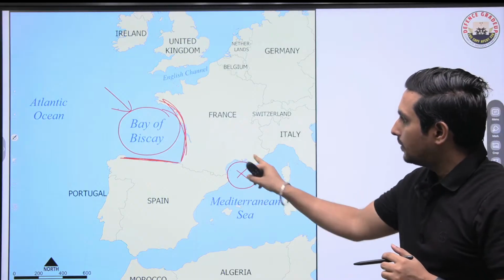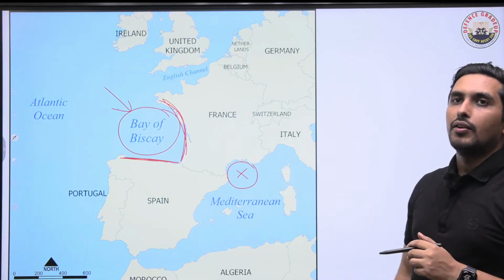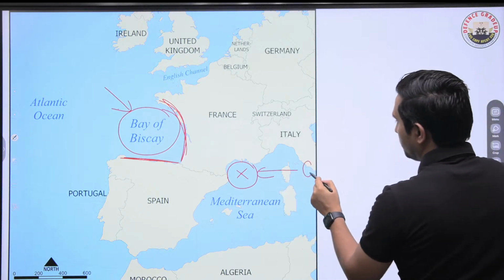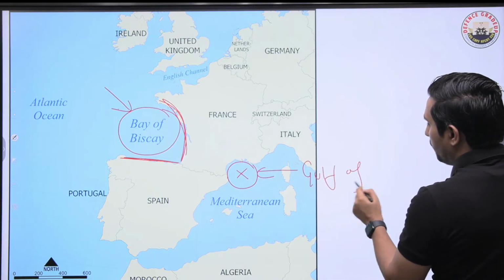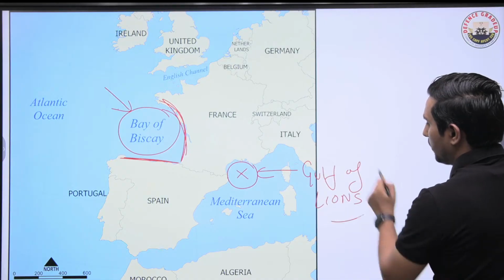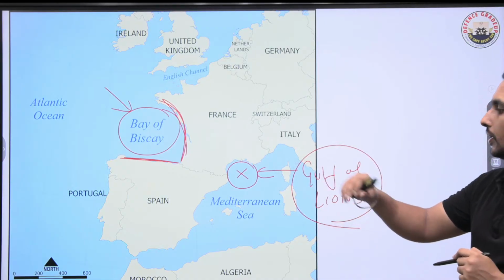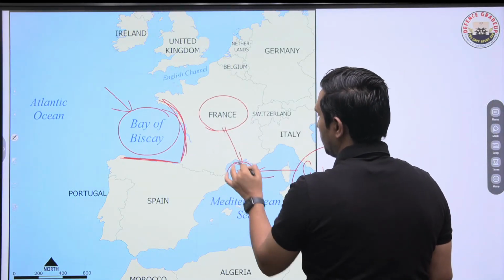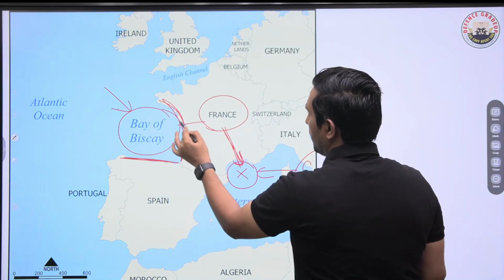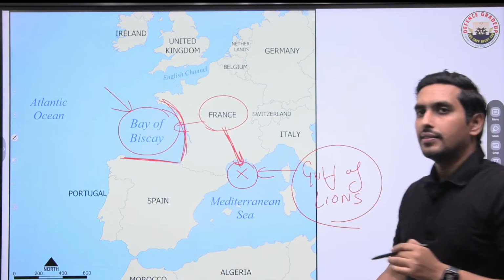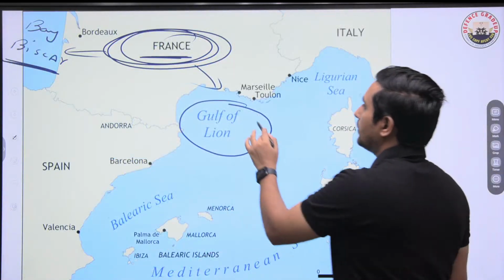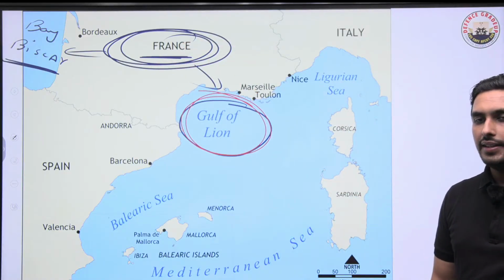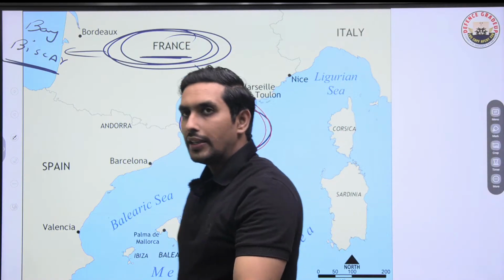This bay, or as I would call it, Gulf. So this is known as Gulf of Lions. Gulf of Lions, we call it. Be very much clear about this. It opens into the Mediterranean Sea. So it also is basically on the coast of France. Here we have Bay of Biscay, here we have Gulf of Lions. So have a look at this. This is Gulf of Lions. Easy? Okay. So let's go to the next question.